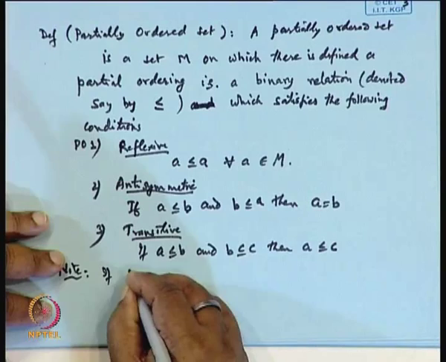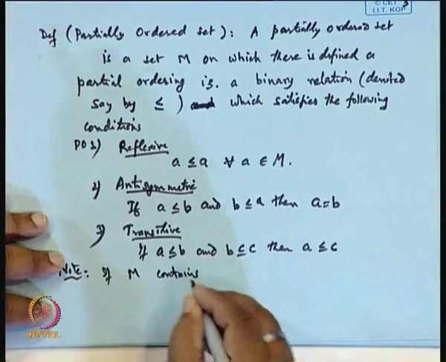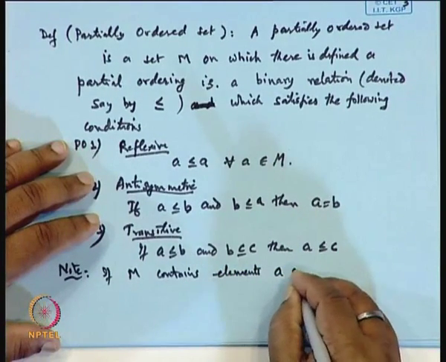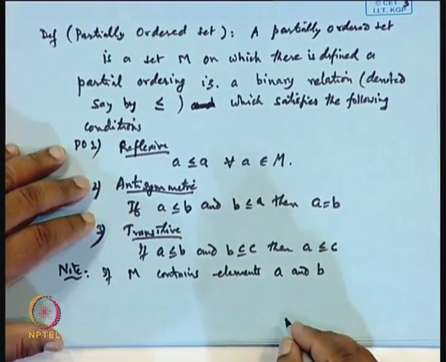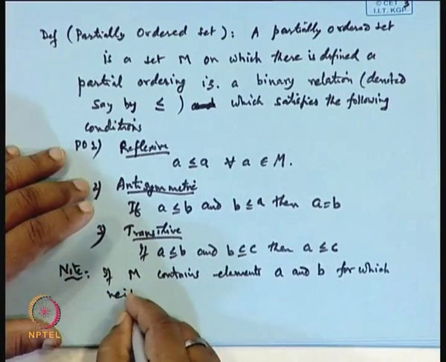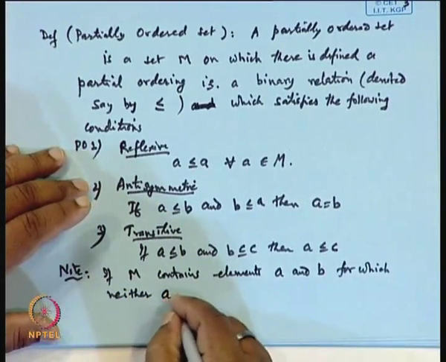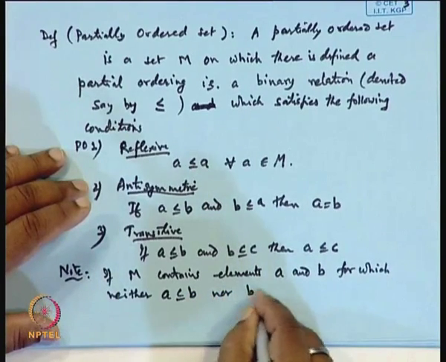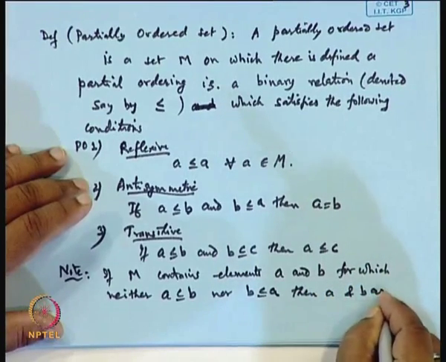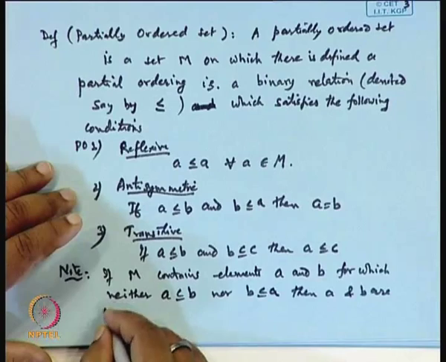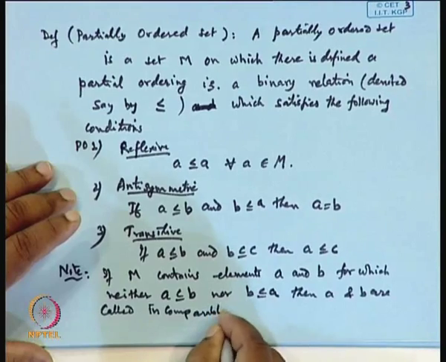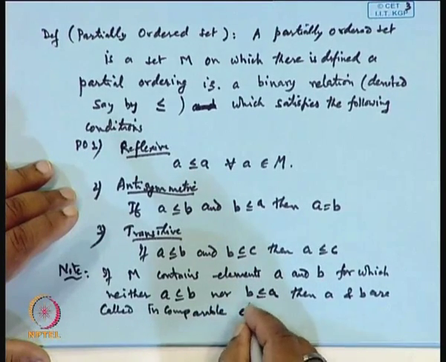If M contains elements a and b for which neither a is related to b nor b is related to a, then a and b are called incomparable elements.